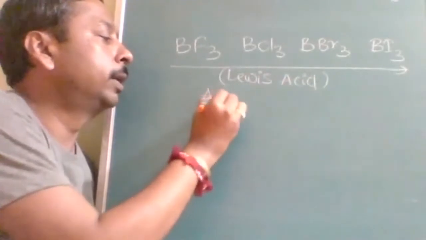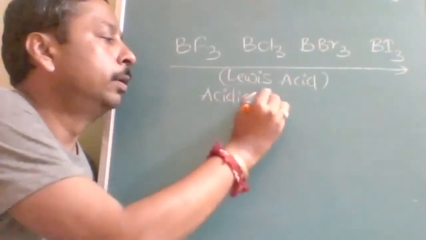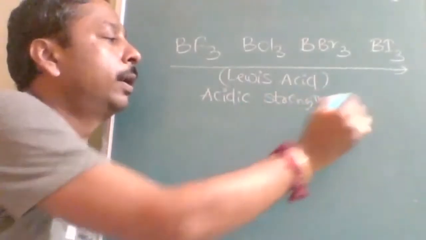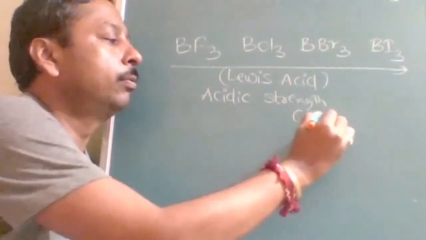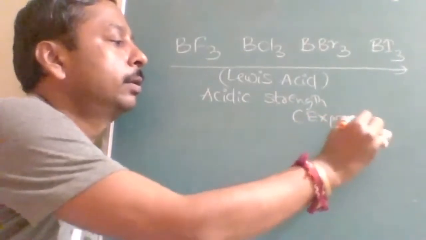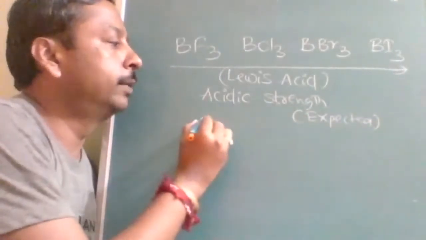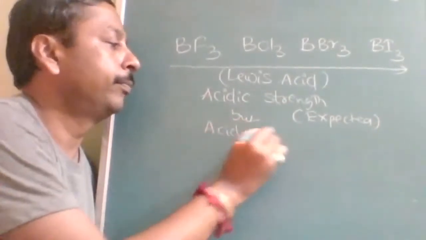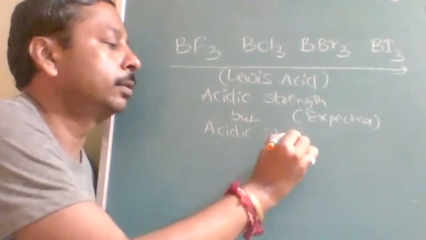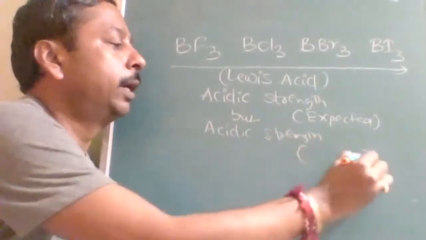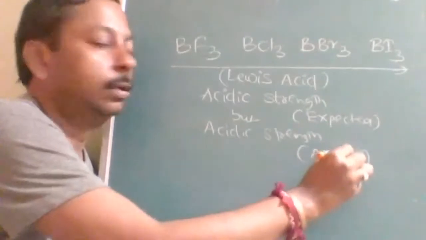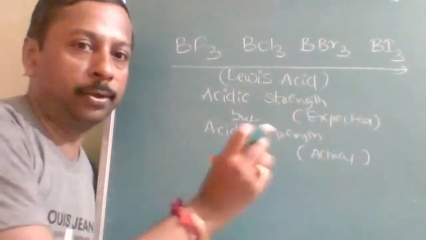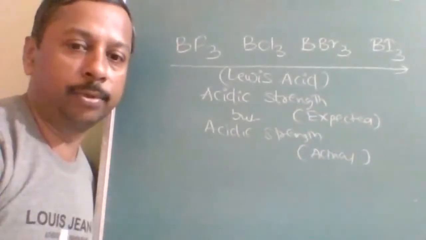But acidic nature or acidic strength from here to here: this is the expected. You should write first acidic strength expected, then actual. Now you can give both answers, first this, second this, with a comma.